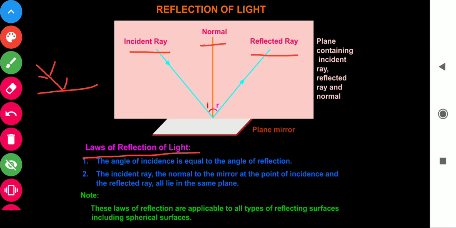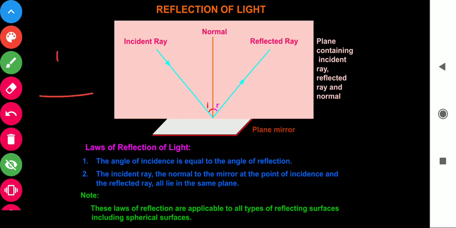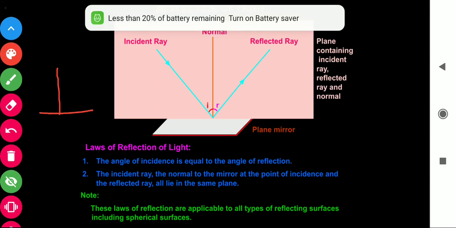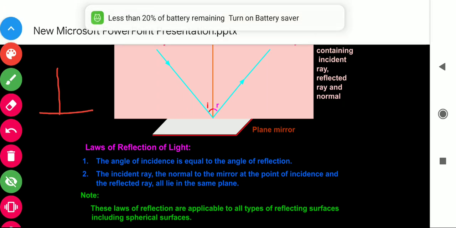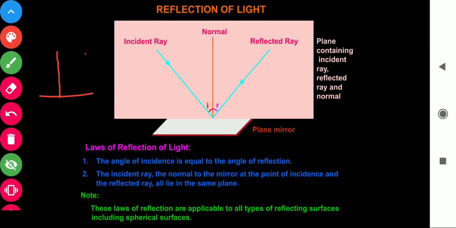If the angle is 90 degrees from a surface, then this is called normal. And if the light after striking bounces back in the same medium, then the ray which is going back is called reflected ray. Now I think you understand all these three terms: incident ray, normal and reflected ray.